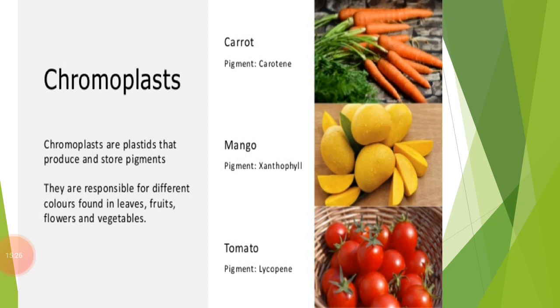For example, carotene is a pigment present in carrot, xanthophyll is a pigment present in mango, and lycopene is a pigment present in tomato. So these colors are mainly due to the presence of these pigments.